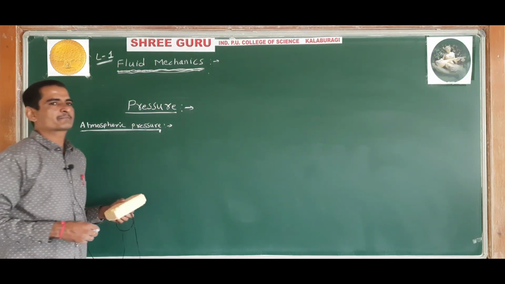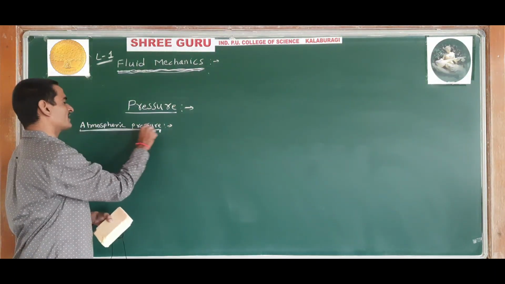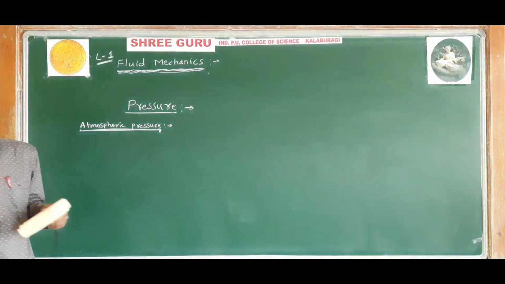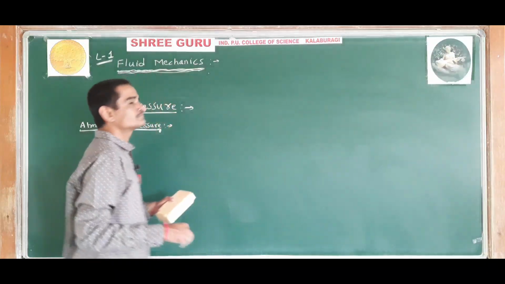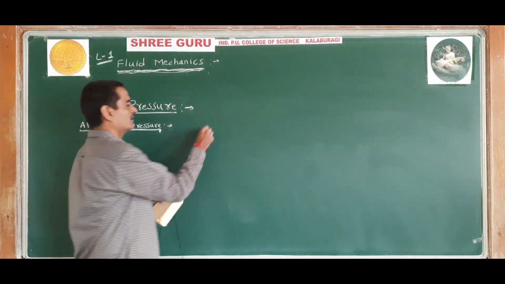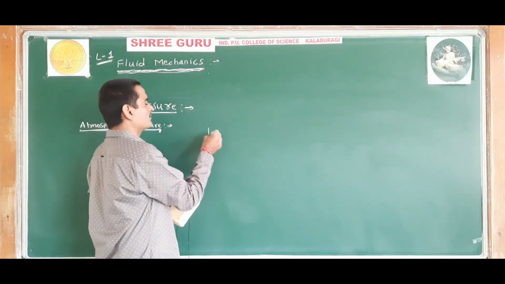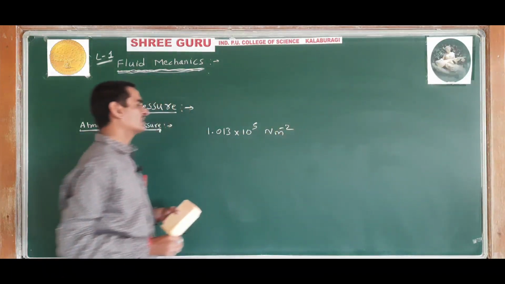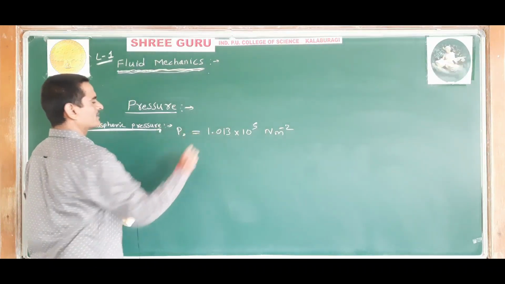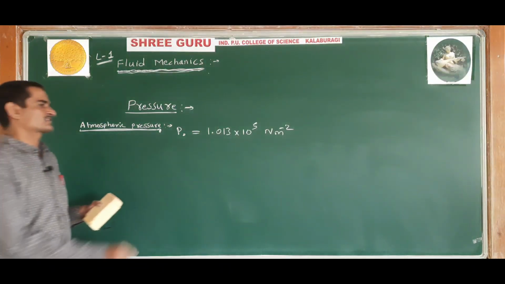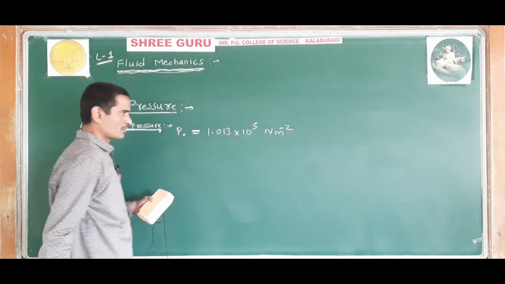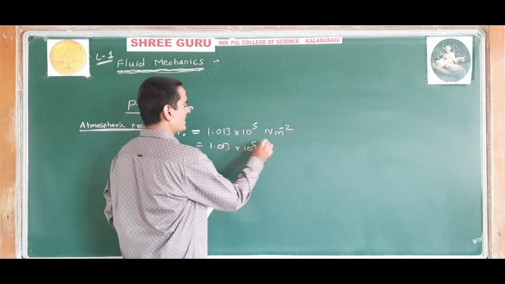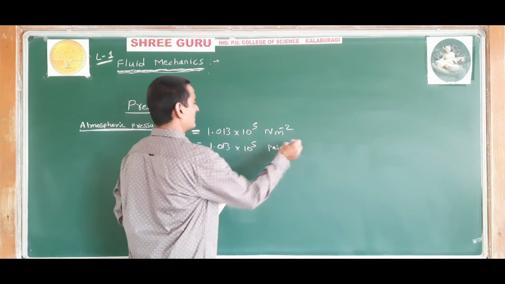The pressure exerted by the atmosphere on the surface of the Earth is called atmospheric pressure. The atmospheric pressure on the surface of the Earth is a constant, with a value of 1.013 into 10 to the power 5 Newton per meter square, or Pascal.